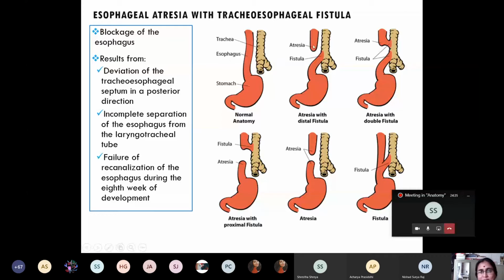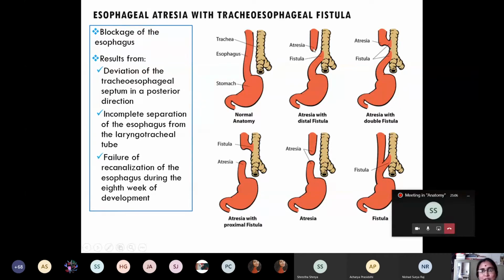Now in this case, you can see there is esophageal atresia. What happens in the neonate after birth? There will be excessive drooling of saliva, and the baby will have vomiting. As soon as the baby drinks milk, there will be regurgitation and vomiting of the milk. These are the commonest symptoms in esophageal atresia.